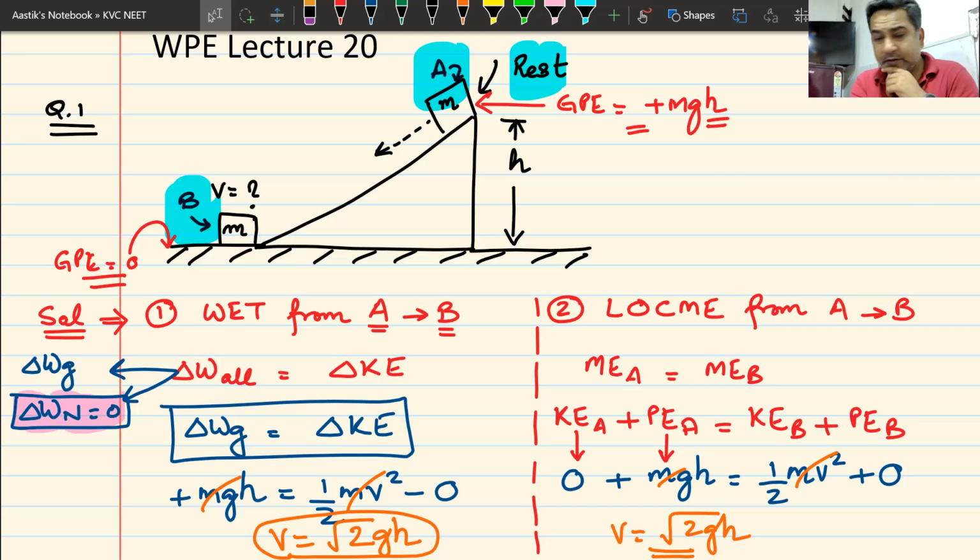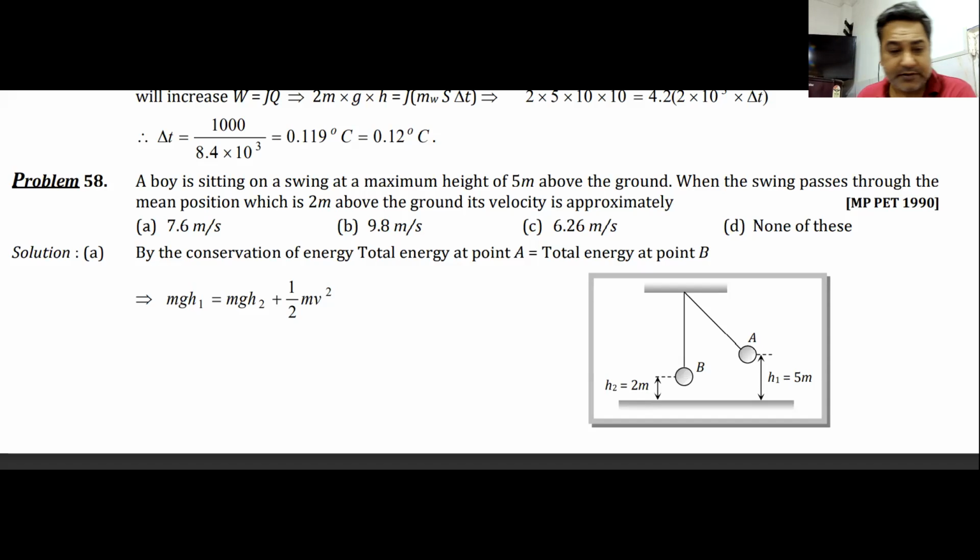Okay. So we were doing some problems. We will continue. I'll give you one more problem today, so as to clear the concept correctly, we'll solve one or two problems. And here goes the first problem for today. This is problem number 58 from your notes. And we'll try to solve this problem and see how we apply law of conservation of mechanical energy in this particular problem.